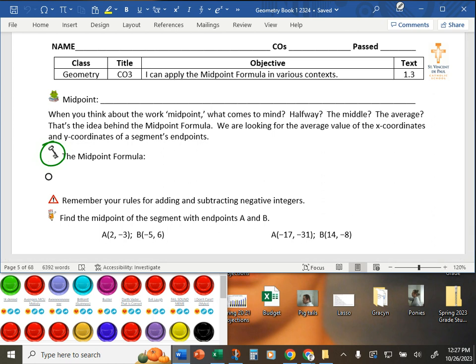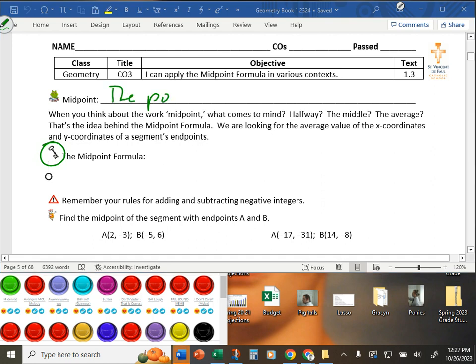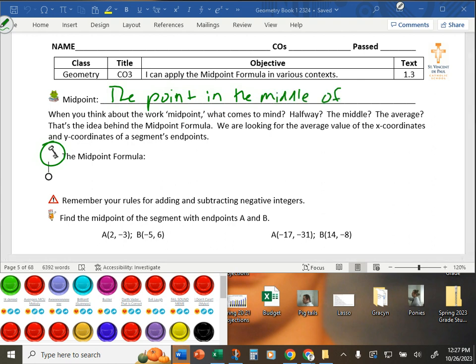One half. The x coordinates and y coordinates of a segment. Wow, very good, look at you go. Okay. So when we think of the midpoint of a segment, we are looking for the point in the middle of a segment.